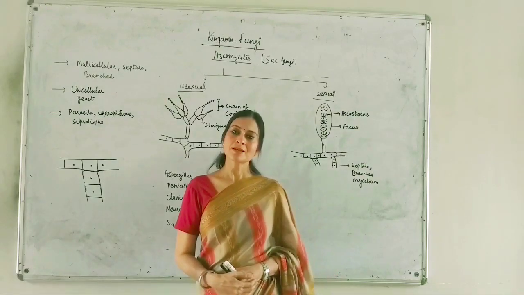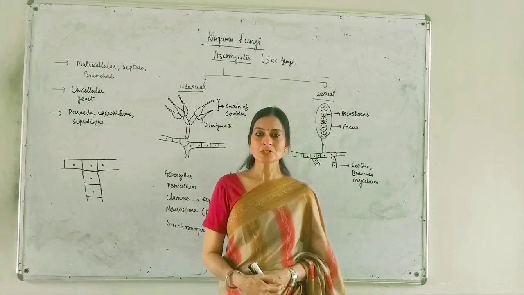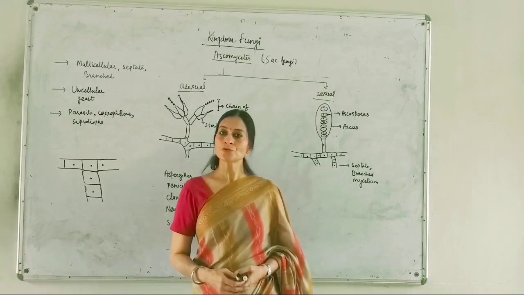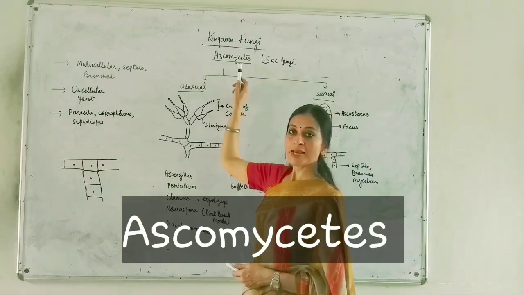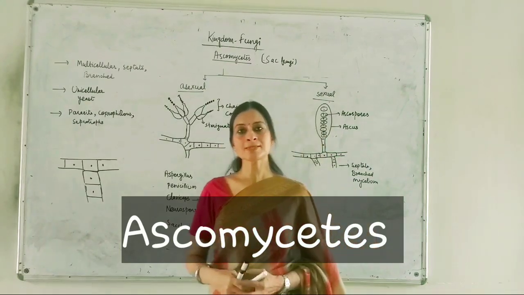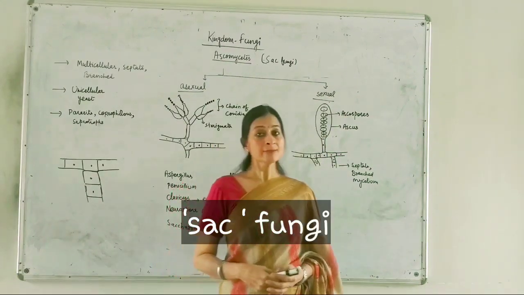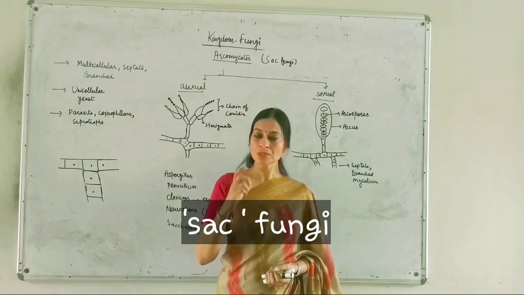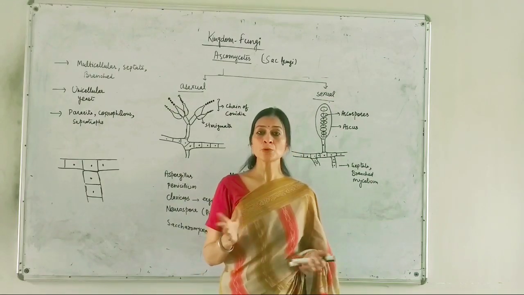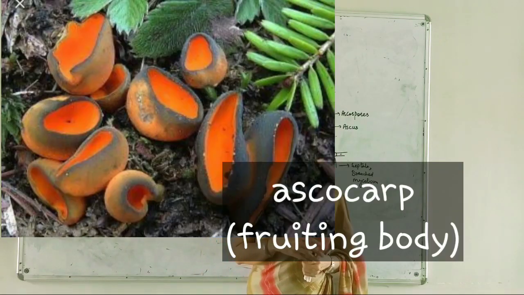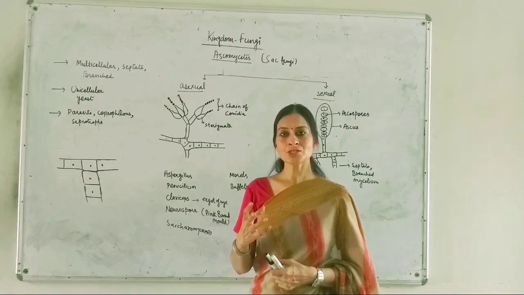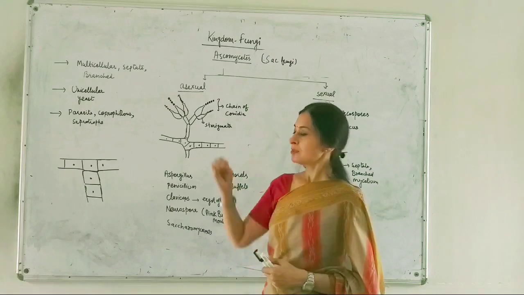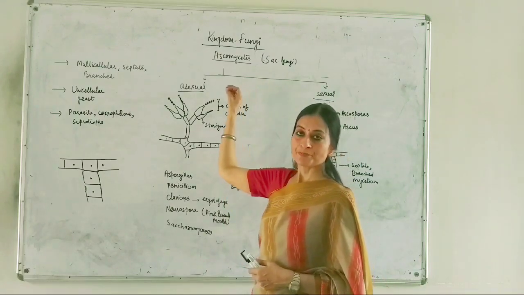Dear students, now we are going to discuss features of the next class of kingdom fungi, and that is Ascomycetes. The Ascomycetes members are also known as sac fungi. Why the sac word is there? Because in their life cycle, when they are going to reproduce sexually, in that phase they will form a sac-like structure or bag-like structure. That's why they are known as sac fungi.